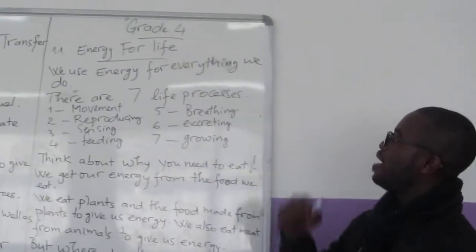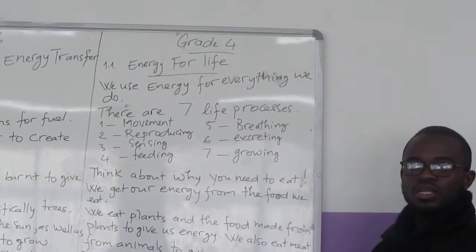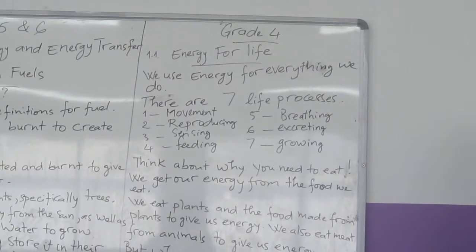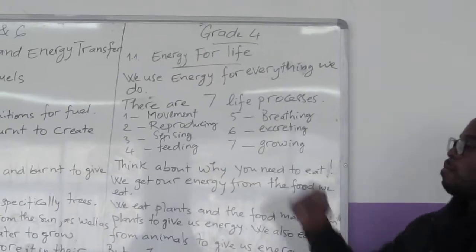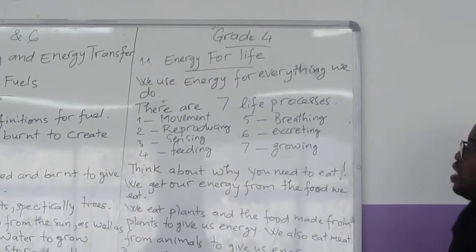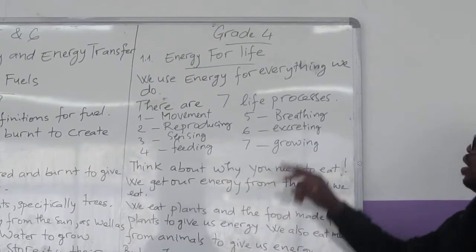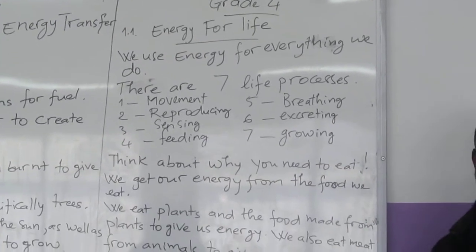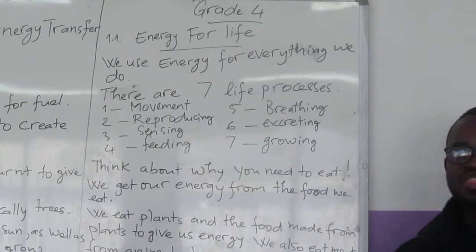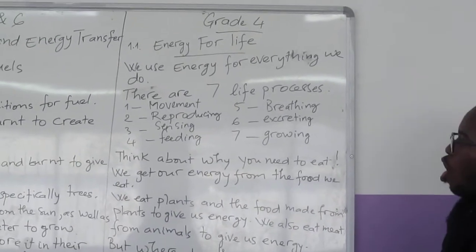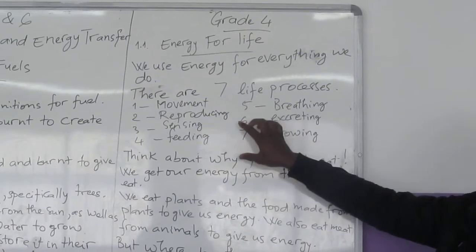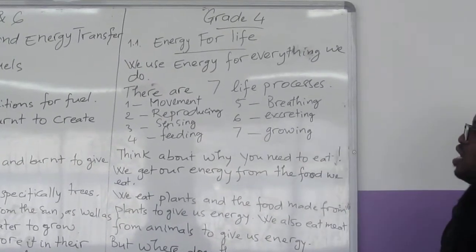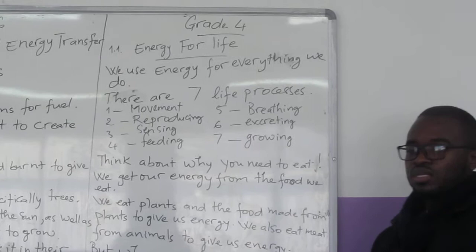There are 7 life processes that we covered in term 3 and term 1 as well. So we have 7 life processes that we know, that is movement, reproducing, sensing, feeding, breathing, excreting, growing. For things to be a living thing, it must carry all the 7 life processes. So if it does not carry all the 7 life processes, it is a non-living thing.